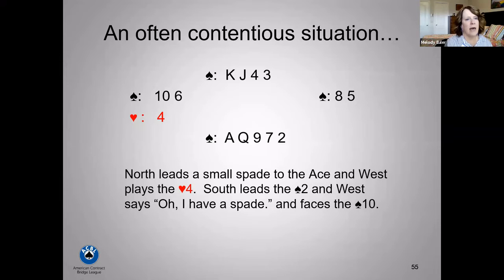So if West actually spoke up and said, I had a spade, then it's likely a correction of the revoke. If somebody else said, hey, you didn't have a spade last time, he goes, oh yeah, I know, I did have a spade, I'm just correcting my revoke now, then it would have been an establishment of a revoke. So it takes some discernment to work out some of these situations, but that's something you can look to in your decision making.